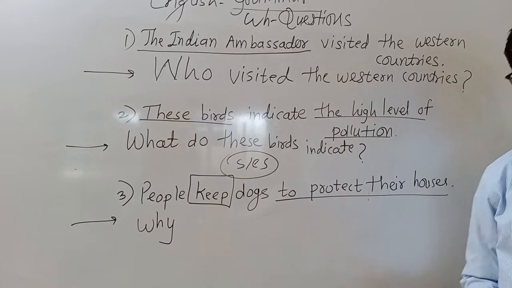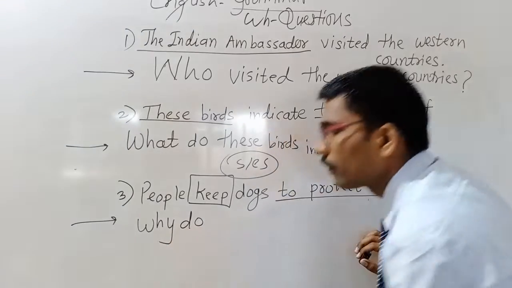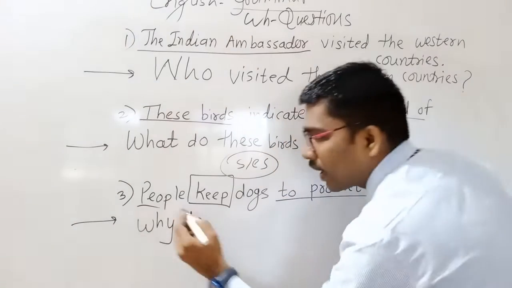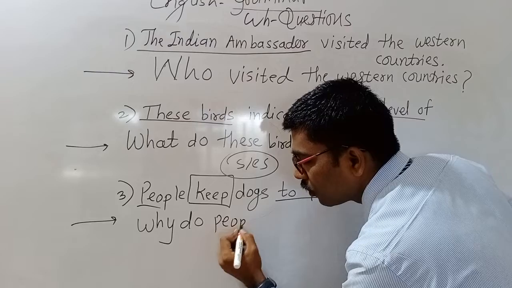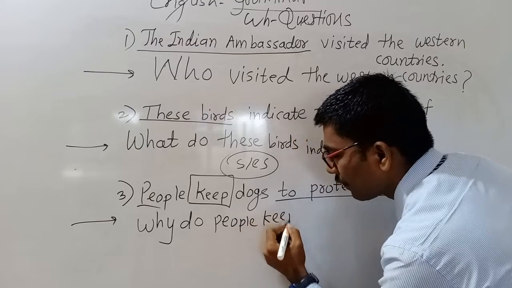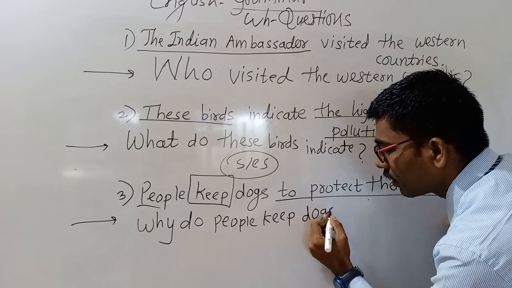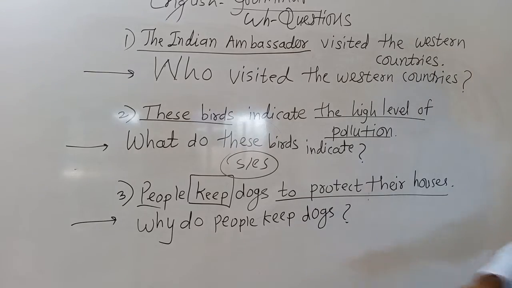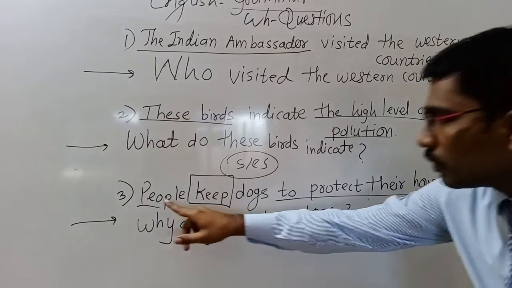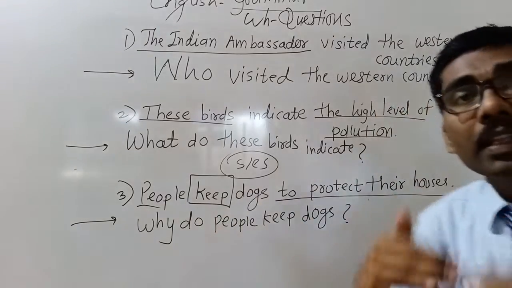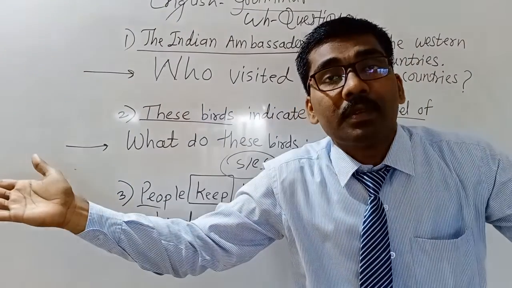So only keep is there, which means do. Why do people keep dogs? People keep dogs to protect their houses.